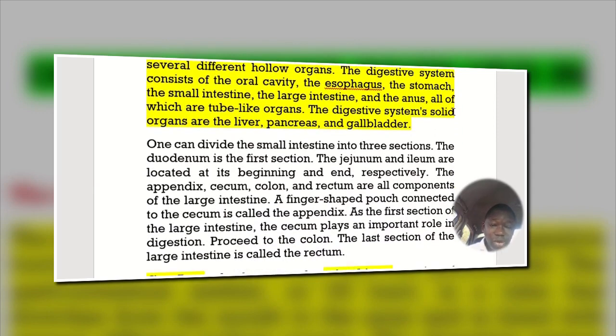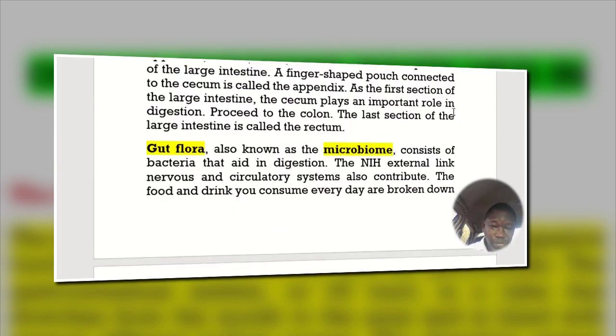One can divide the small intestine into three sections. The first section is the duodenum. The jejunum and ileum are located at its middle and end, respectively. The appendix, cecum, colon, and rectum are all components of the large intestine.